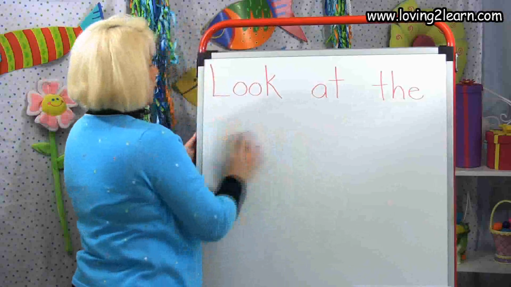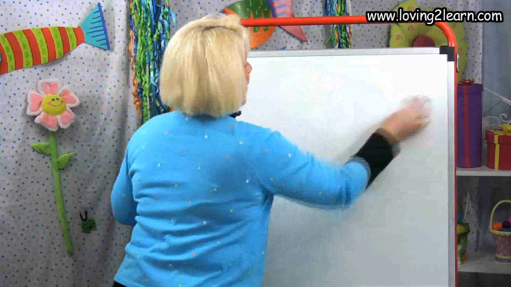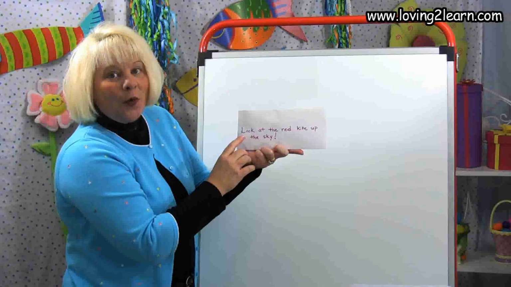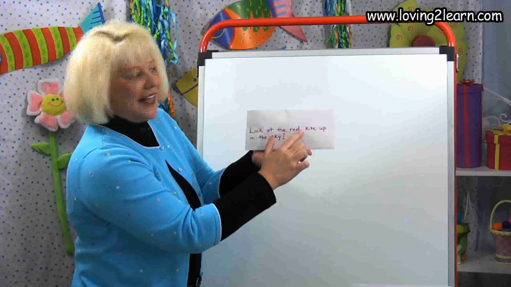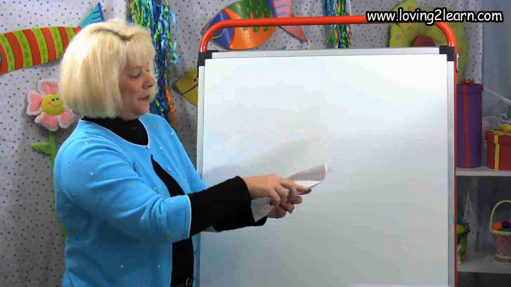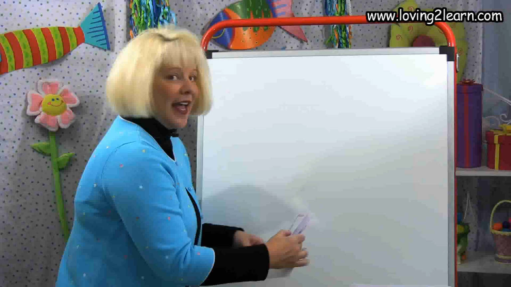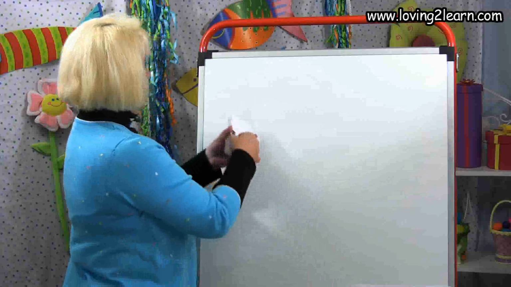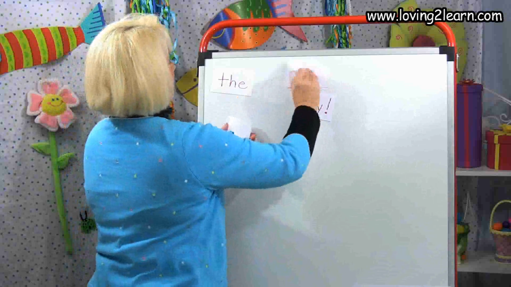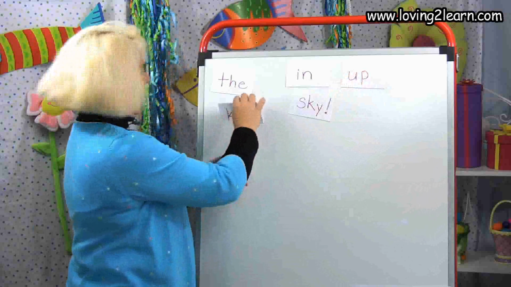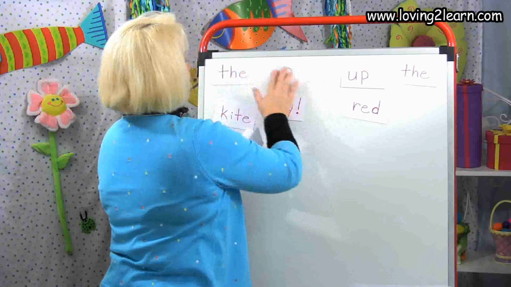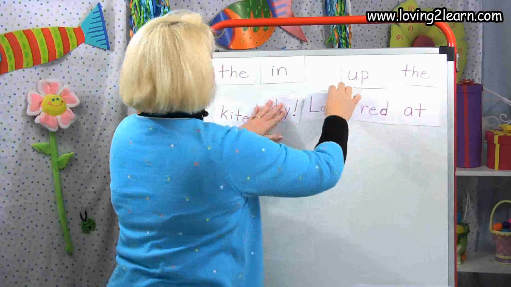and we're going to get out our sentence puzzle. Here it is. And you can see in the envelope, we have the sentence, look at the red kite up in the sky with an exclamation point. So we're going to take it out of the envelope and we're going to mix up our words. We're going to put them all over. Put them up there. Whoops, sort of sticking together, aren't they? And then we're ready to put our sentence together.